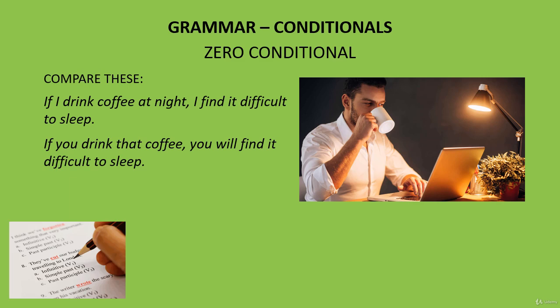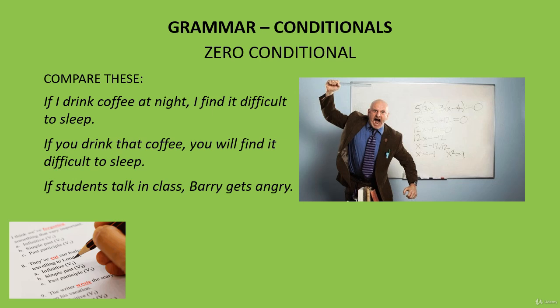Look at these two. If students talk in class, Barry gets angry. Shh! If you talk in class, Barry will get angry. The first sentence says that in general, if students talk in class, Barry gets angry. But in the second sentence, maybe in a class a student is talking while I'm talking. His friend can say, shh! If you talk in class, Barry will get angry. This is a real and possible future situation. So this person uses first conditional.